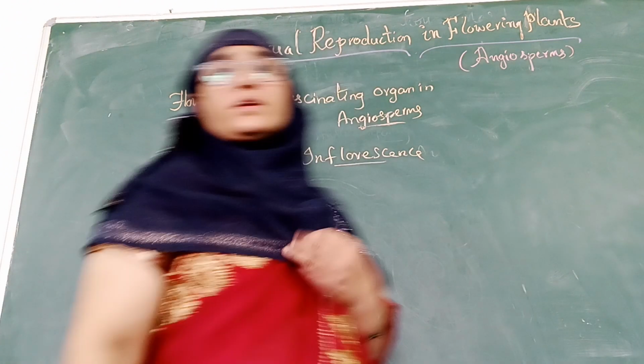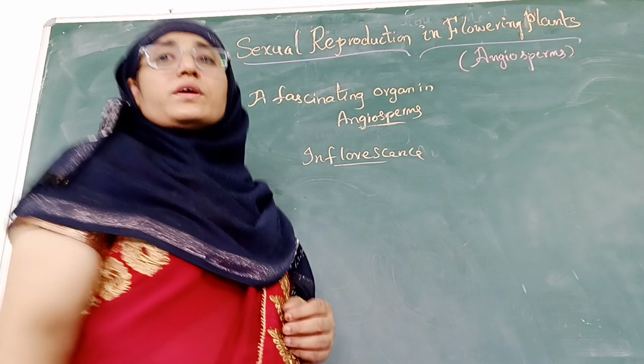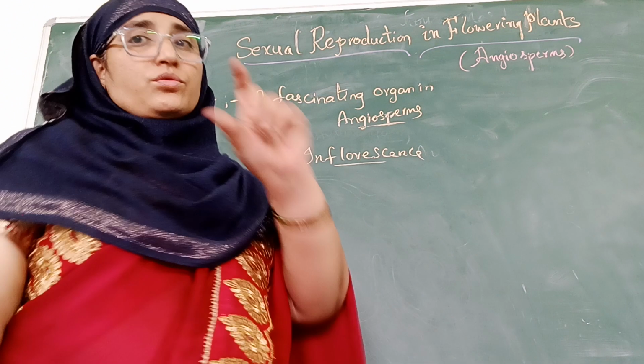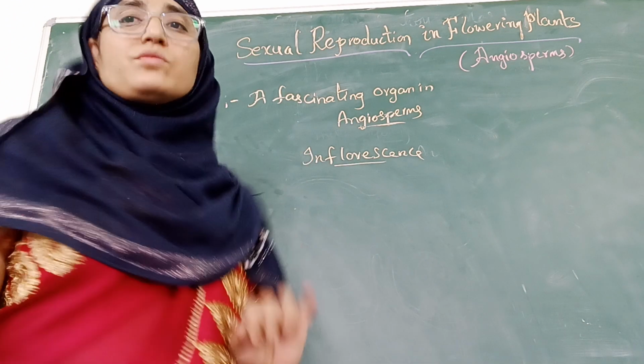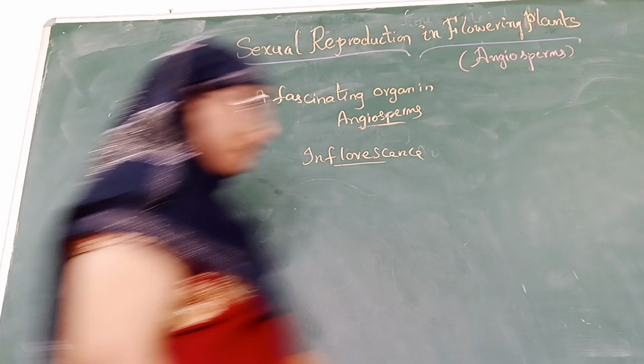Next, let's look at the structure of a flower to observe the different parts of a flower. We'll draw the diagram of a flower here.